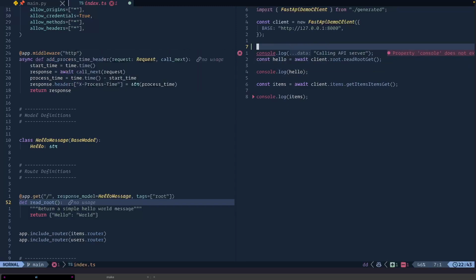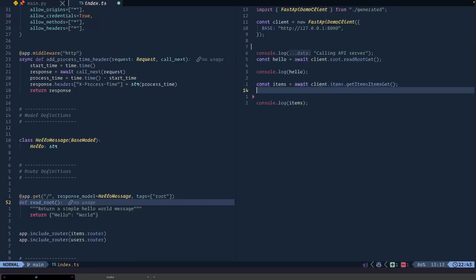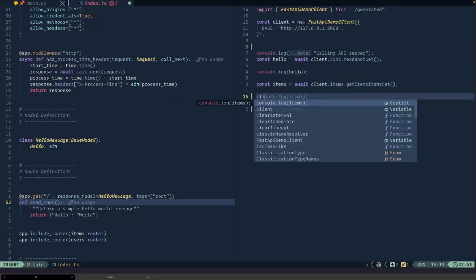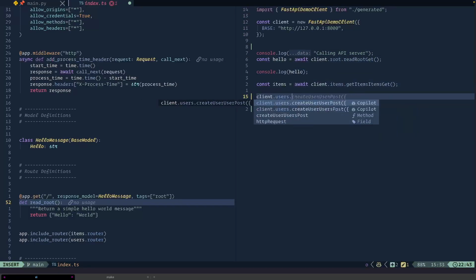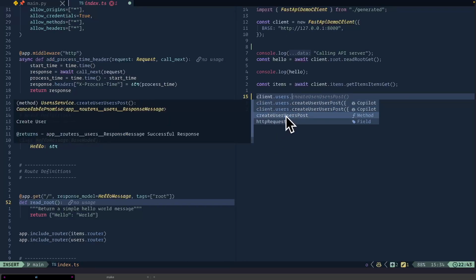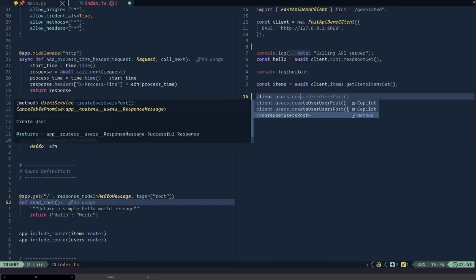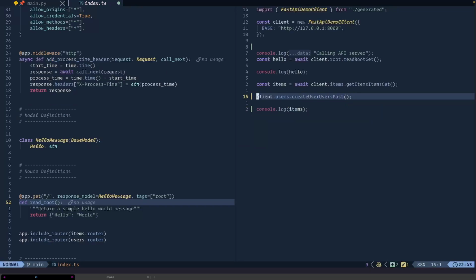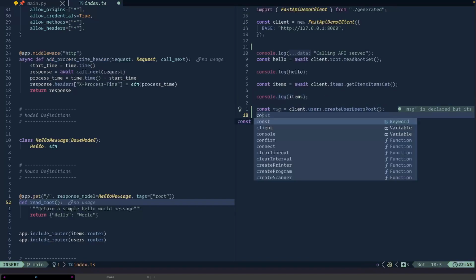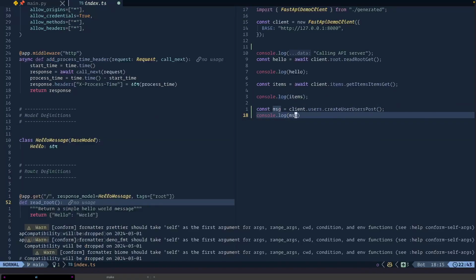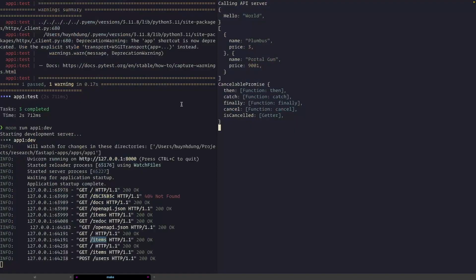Or if you want something else, you can try hello user. And now they have create user post, and with this way, you can get the result from user post. And so that's the message here. So I'm going to console the message, and here this promise always says cancel promise.